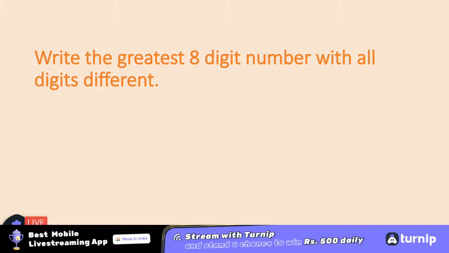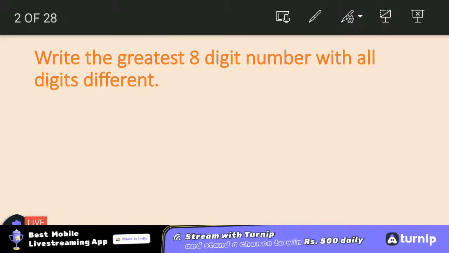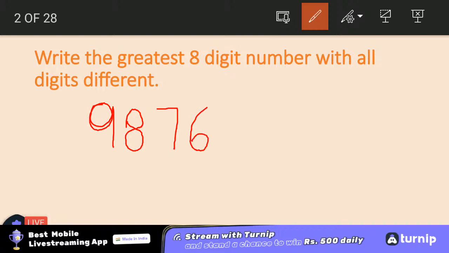The greatest 8-digit number with all digits different. I asked greatest. See, what will the answer be? Very good. It would be what? 9, 8, 7, 6, 5, 4, 3, 2. Yes, this would be the greatest 8-digit number.